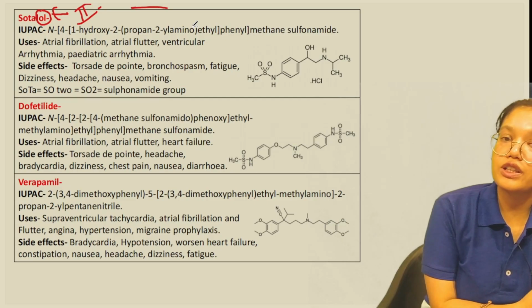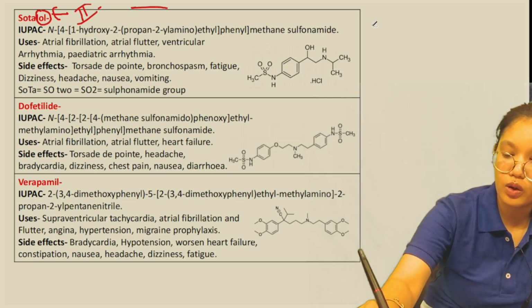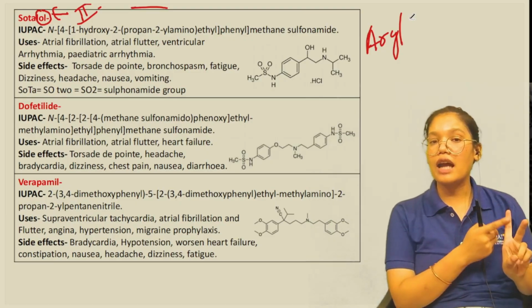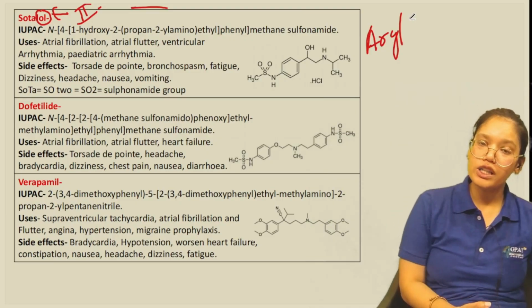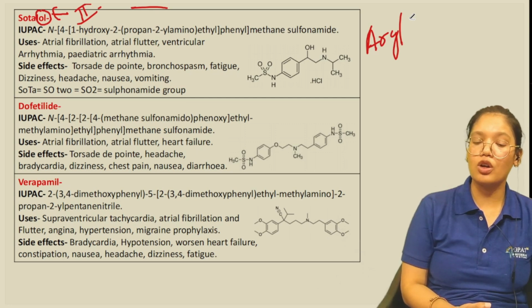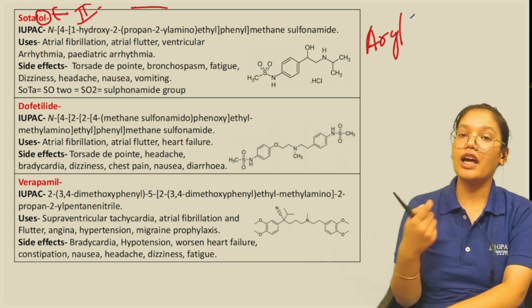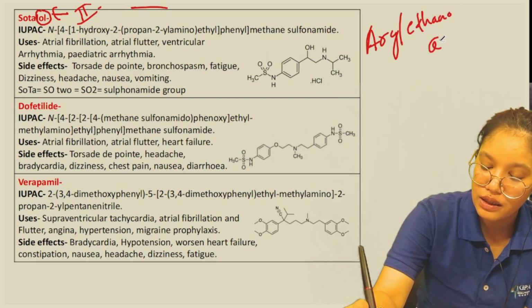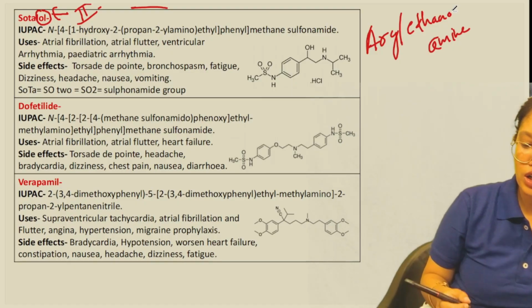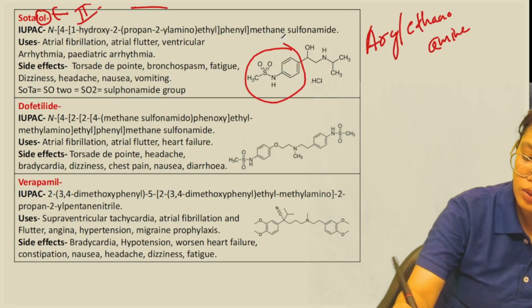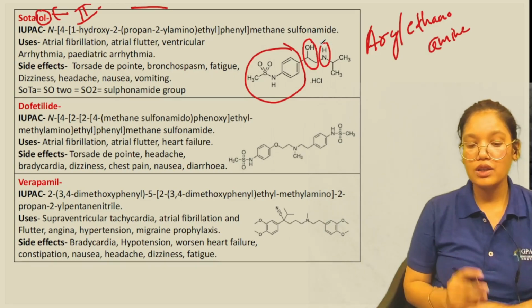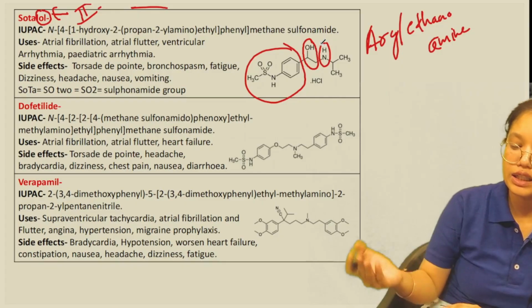Now if we talk about its structure, again the same backbone. Now it has the aryl. Now there are two backbones: the aryl oxypropanolamine that we have already studied in propranolol and esmolol. Now in sotalol we have the aryl ethanolamine backbone. Okay, now let's look at its structure. This is the aryl group, this is the ethanol group, and this is the amine group. Okay, so this is sotalol, the aryl ethanolamine.